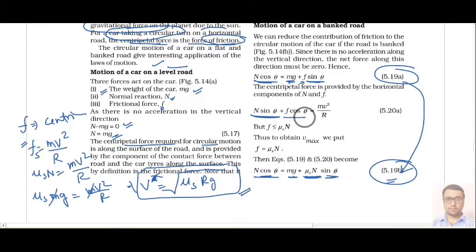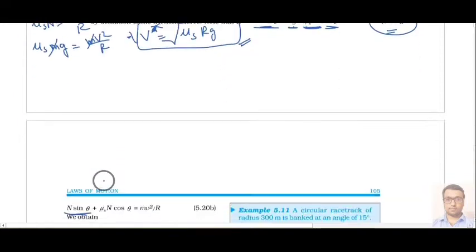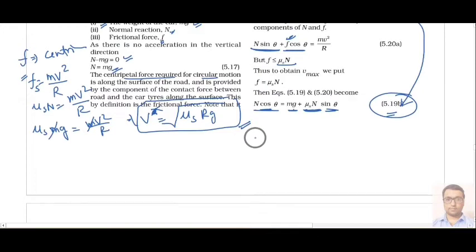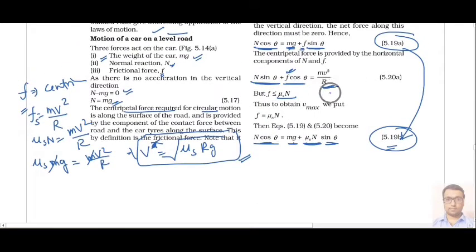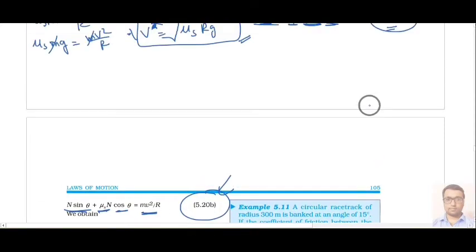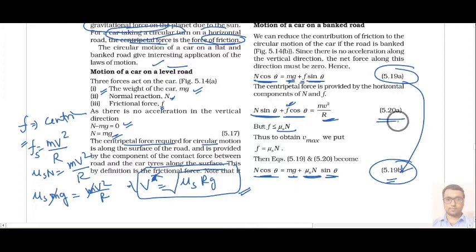Now second we have f cos theta. This f will be replaced by mu s into N, so the second term will become mu s into N cos theta. And the third term, that was mv square upon r, will be as it is. So this is equation 5.20b. Initially it was 5.20a.